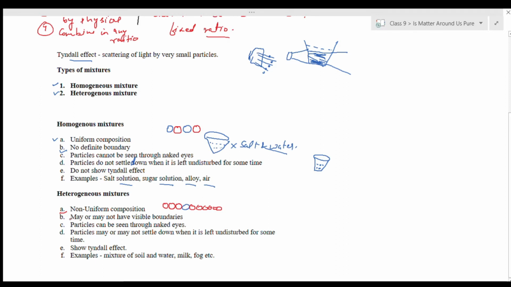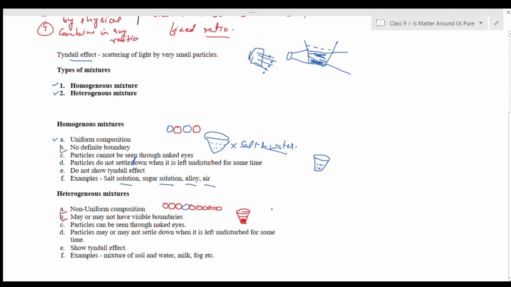Next, they may or may not have visible boundaries. Some heterogeneous mixtures have visible boundaries, for example, a mixture of sand and water. If you mix some sand in water, the sand will form a different layer and the water will be clearly visible.